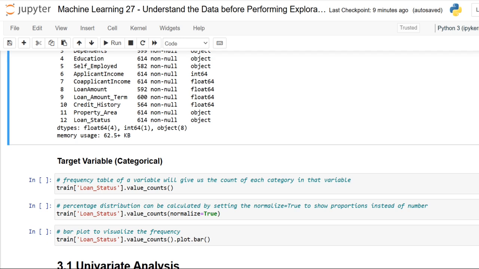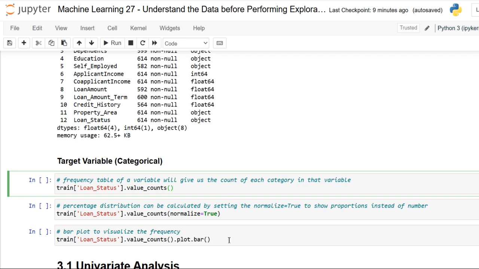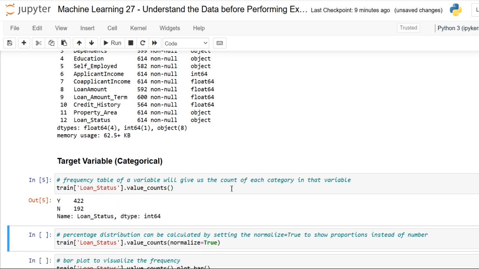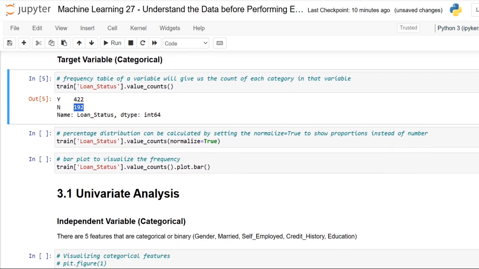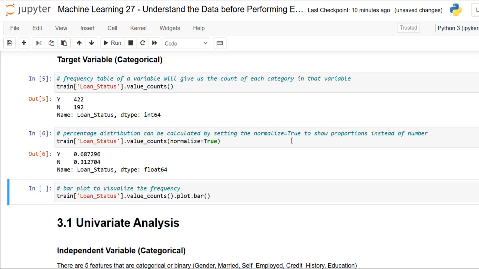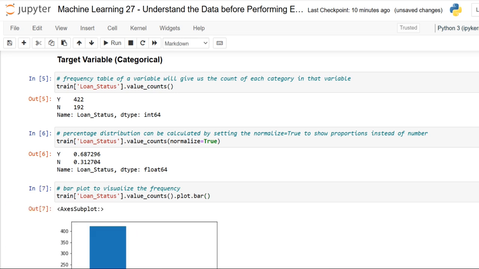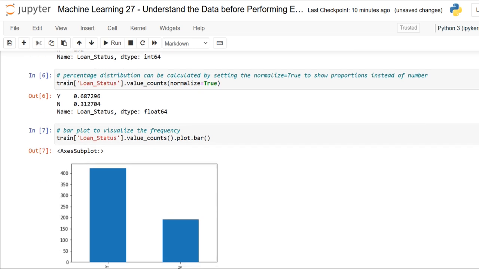Let us first have a look at the target variable, loan status. As it is a categorical variable, let us look at its frequency table, percentage distribution, and a plot of it. That is what I have listed here. First, its frequency: loan approved, yes, comes to 422, and no, the rejected ones, 192. Let me have normalized data to get the percentage distribution, and on plotting it, this is what we get.